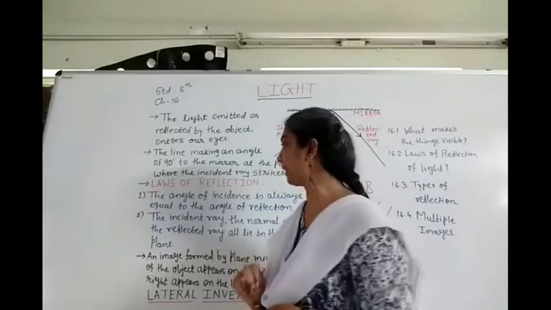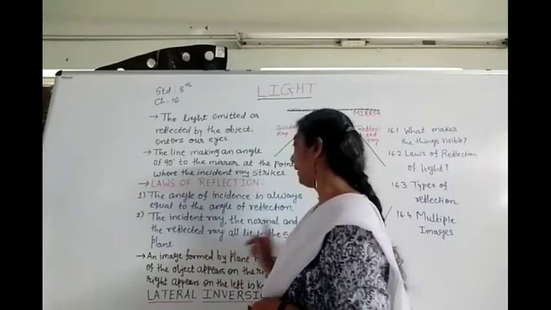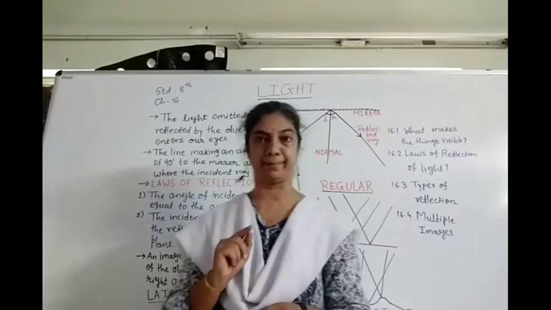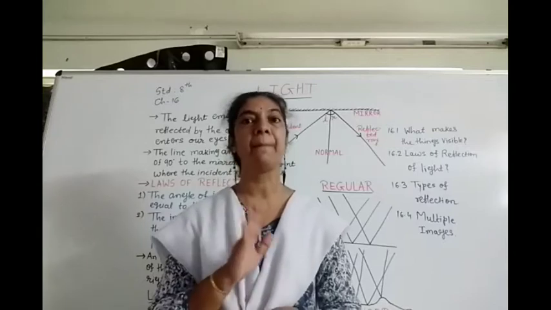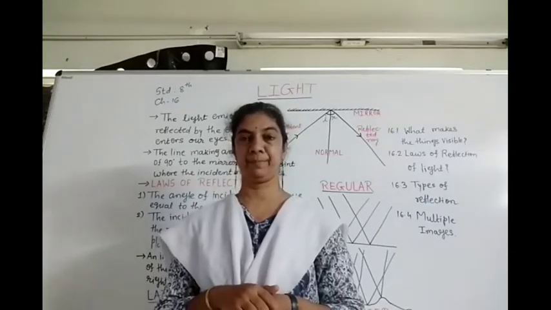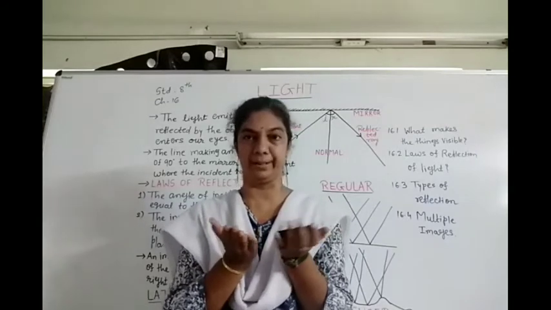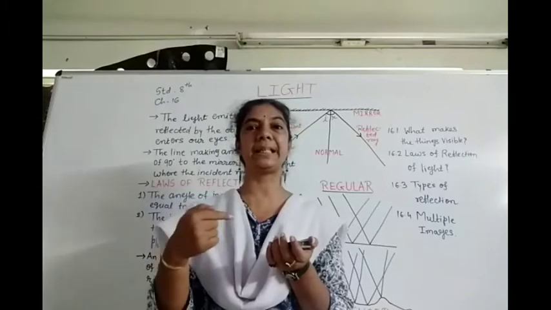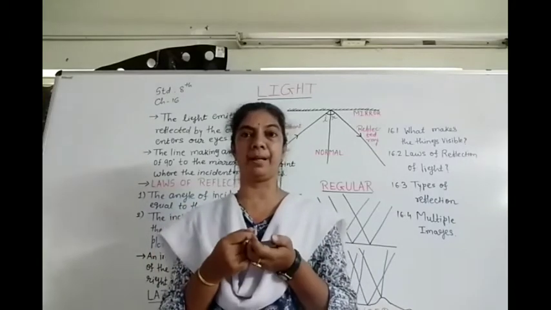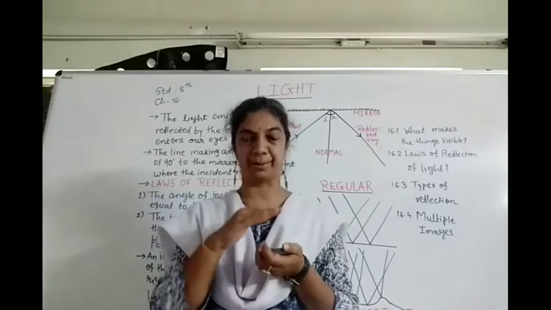The second law says the incident ray, the normal and the reflected ray all lie in the same plane. That means if I keep a drawing sheet over here and try to see the incident ray and reflected ray, I can see all of that on that one page of drawing sheet.